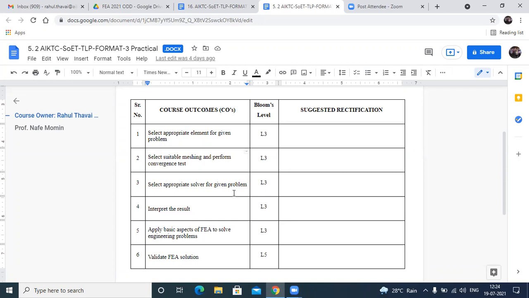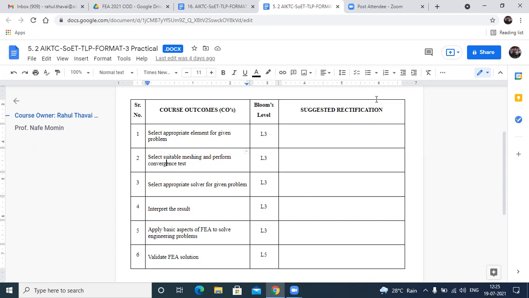Simple idea. If you solve any problem by any exact method, you will get some answer, right? If you solve the problem by using an exact method, you will get some answer. So that is the exact answer. Now if you solve that problem by using finite element analysis, let's say by using two elements, you will get one answer.